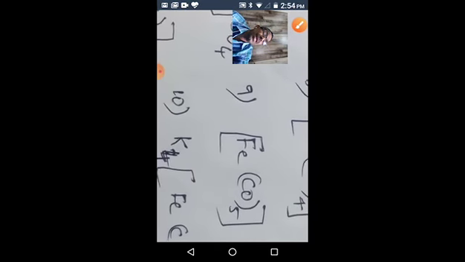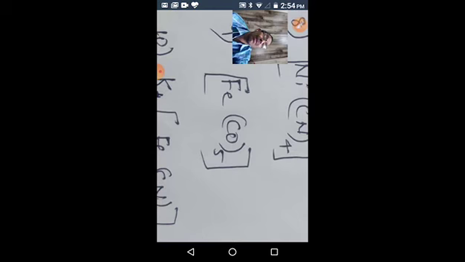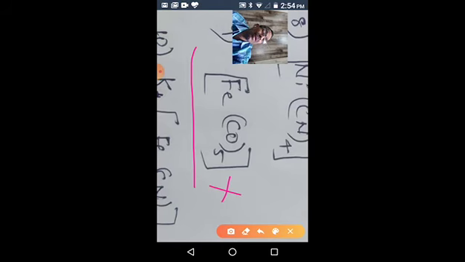Then you see only one molecule, a neutral complex. We don't have any counter ions, no cation, no anion, so it is neutral. The charge is 0. Carbonyl is a neutral ligand. That's why the iron charge is also 0.